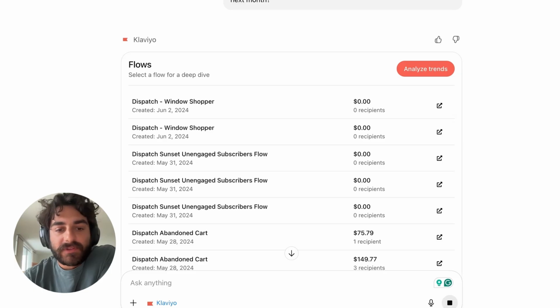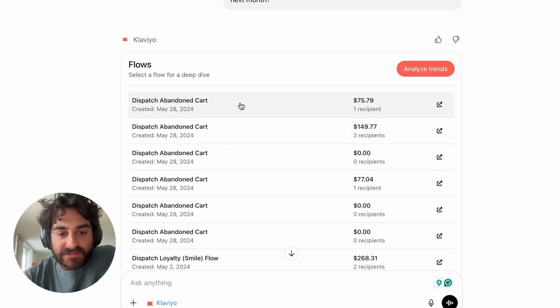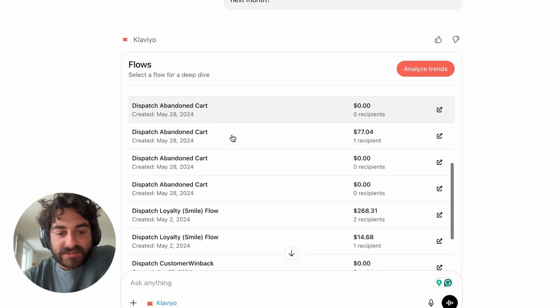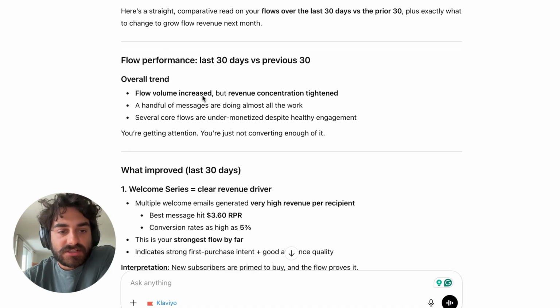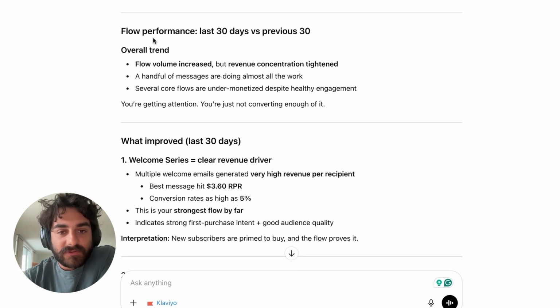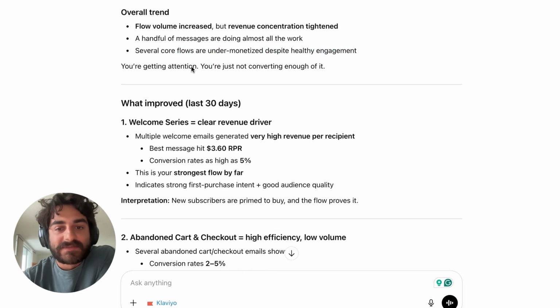All right, so we have all of our flows here and it looks like it's just duplicating. In this case, I think this is probably a mistake. There's like 6 abandoned cart flows, so it doesn't look like this is working properly. So I'll take all of this with a grain of salt. But overall trend: flow volume increased, revenue concentrated, a handful of messages are doing almost all the work, several core flows are under monetized despite healthy engagement.